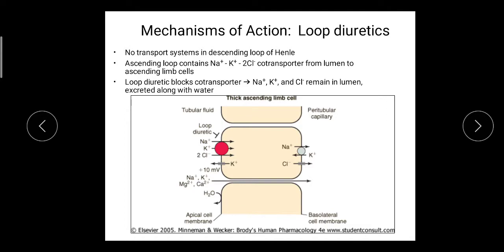So this is the mechanism of action. Simply, loop diuretics block this transport system for sodium, potassium, chloride along with magnesium and calcium, and these ions are retained in the tubular fluid and get excreted along with the water. So this is the mechanism of action of loop diuretics.